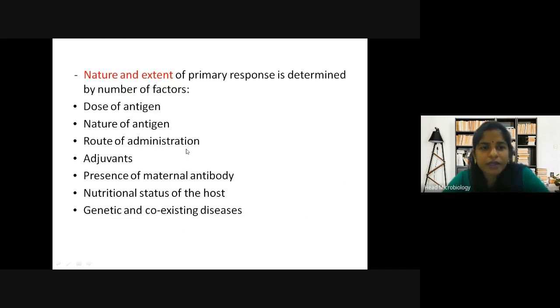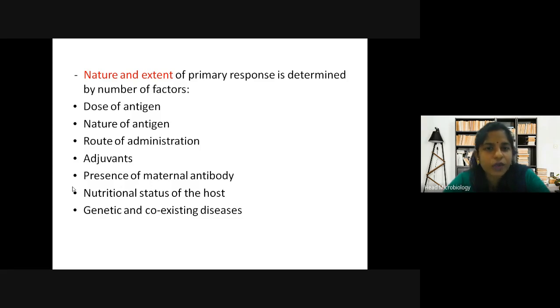Here they have told about the dose and nature of antigen. In a vaccine, what you give is the same, but then you have different factors like the maternal antibodies. In some cases you may already have some antibodies. Then the nutritional status of the host: to whomever they have injected the vaccine, how efficient is his body to produce antibodies? You have to see how efficient that person is.